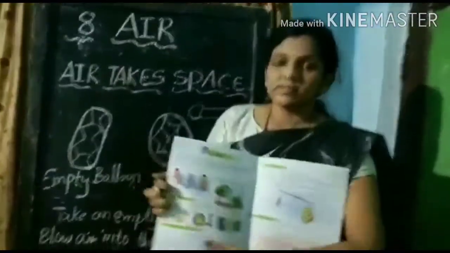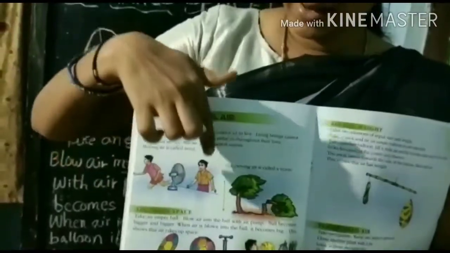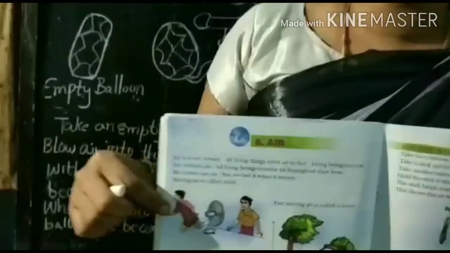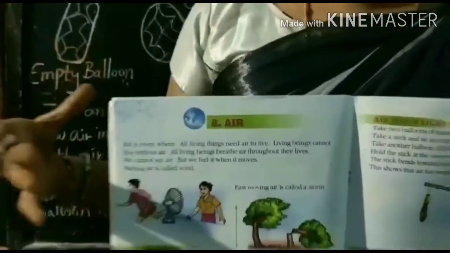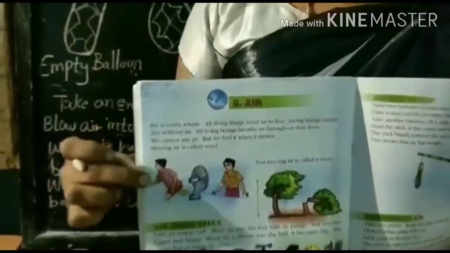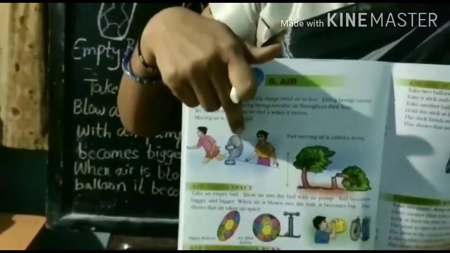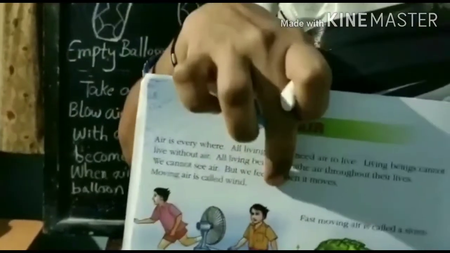Okay, children? See, here is a fan, and here is a boy. See, here the boy is running. The boy is feeling the air. When we run, we feel the air. Next, this boy. Here is a fan. The fan is on. Here the boy is feeling the air, but the boy cannot see the air, only feel it.